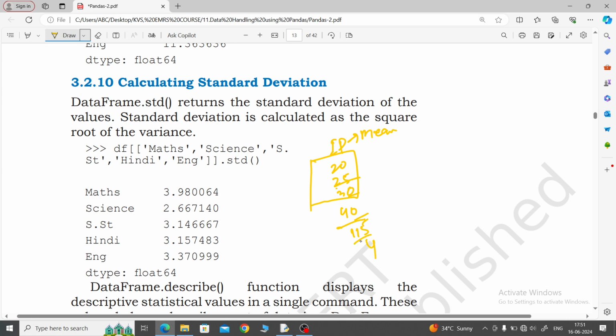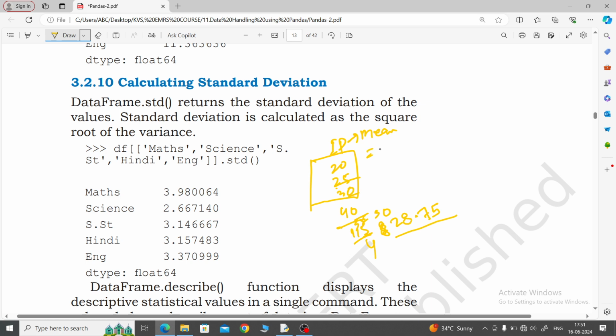Whenever we do it, 4 2s are 8, 9, 10, 11, 3, 5, 35. Then 4 8s are 32, and then 4 7s are 28, and 4 5s are 20.